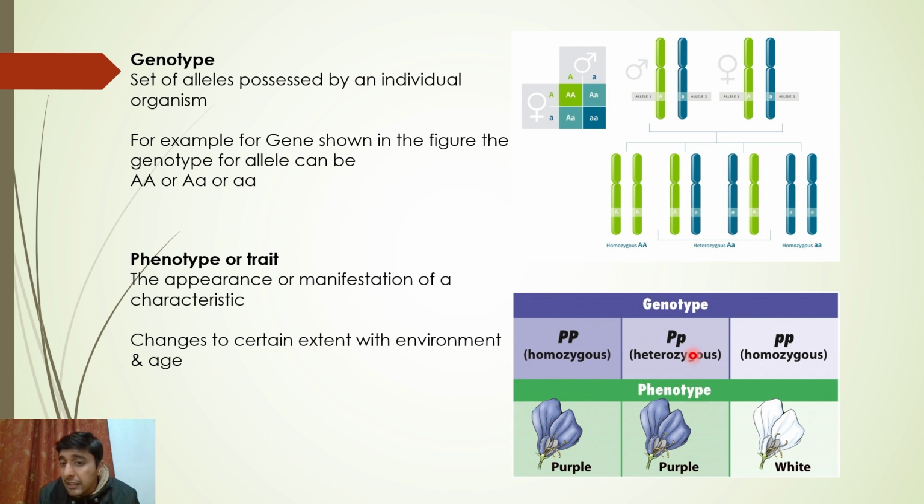Simple answer, look at the heterozygous genotype. The color that is expressing in the heterozygote is the actual dominant color. Purple, as I told you in the previous slide as well. So purple is the dominant color in this flower. How can you tell? Because purple is expressed in both homozygous and heterozygous conditions, whereas white is recessive. It is not expressed here, but only when it is in the homozygous condition, as I told you previously.